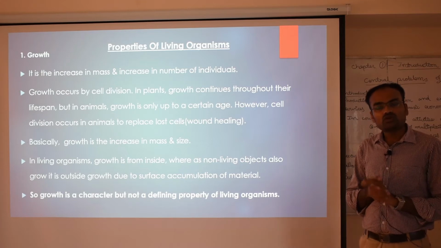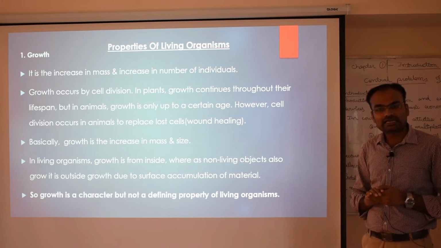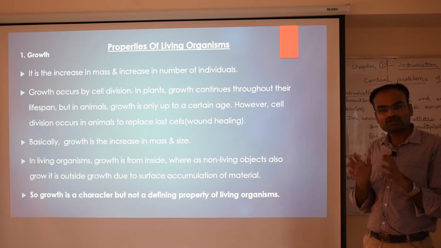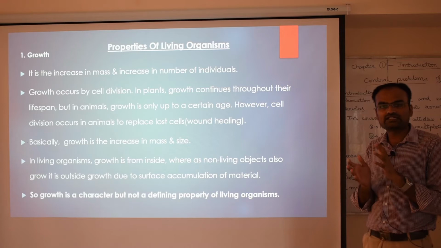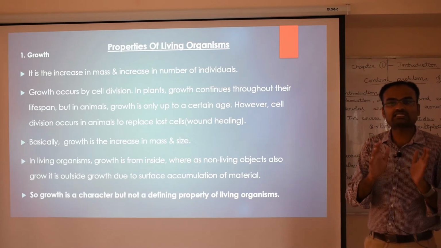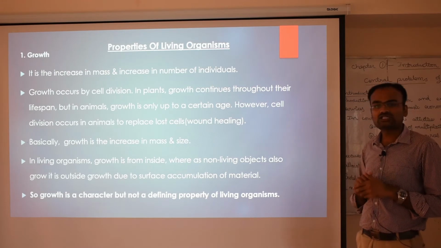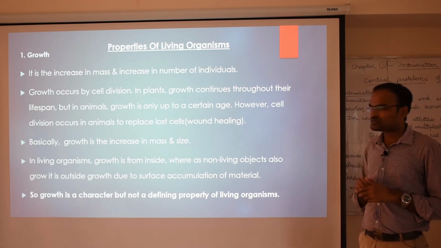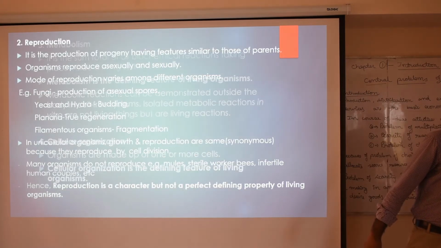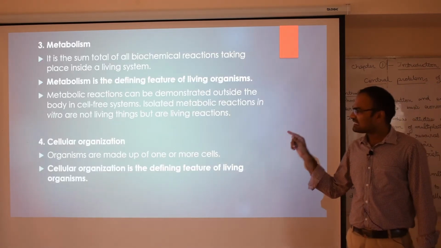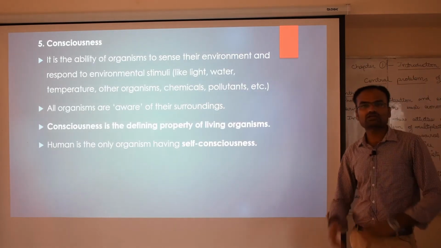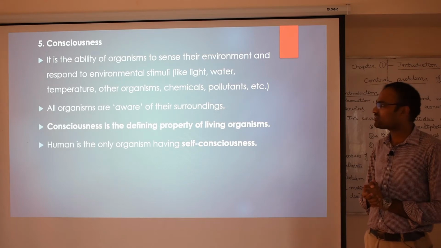Of those 5, only 3 can be considered as defining properties. Defining means the properties which are restricted only to living organisms. That means they don't have any exemption. So which are those 5? Obviously the first one is growth, second reproduction, next metabolism, cellular organization, and the last one is consciousness. So a total of 5 characters we have already studied.